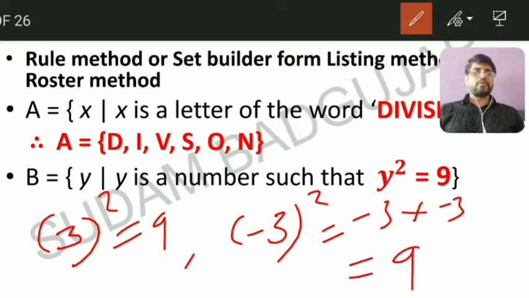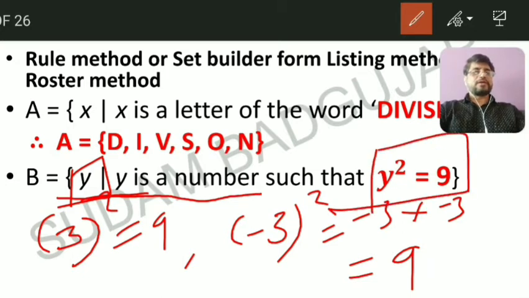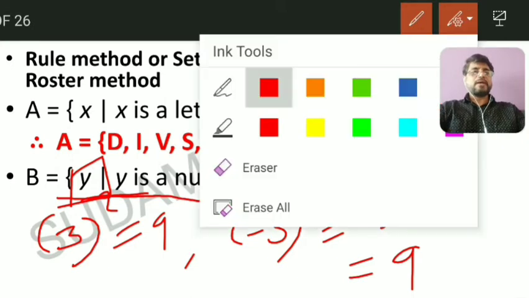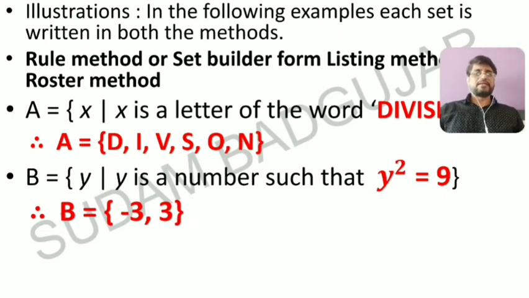So y has two values, minus 3 and plus 3. Means you have to solve this set, find out the value of y by solving the equation y square is equal to 9. So what are the values of y? Minus 3 and plus 3. So set B is equal to minus 3, comma, plus 3. That's it.